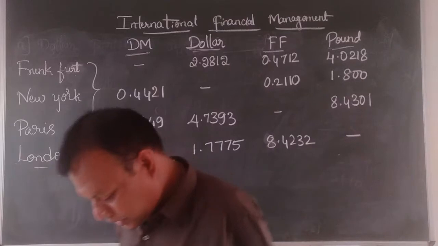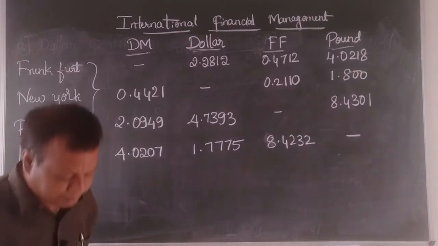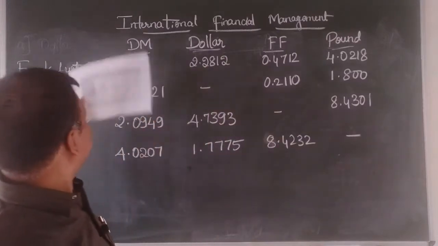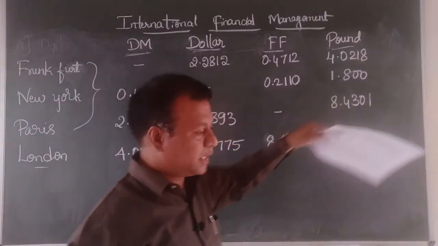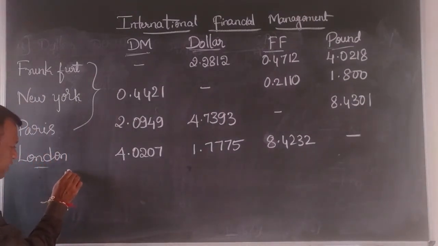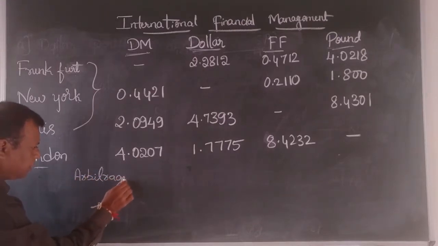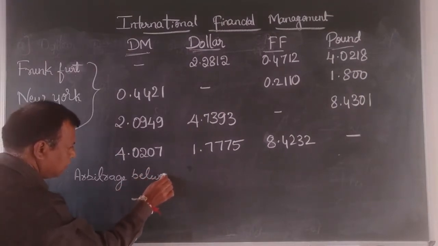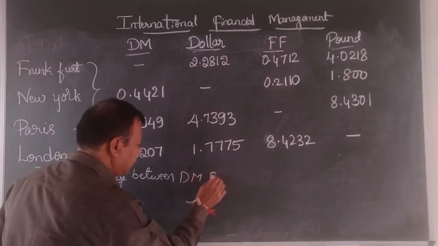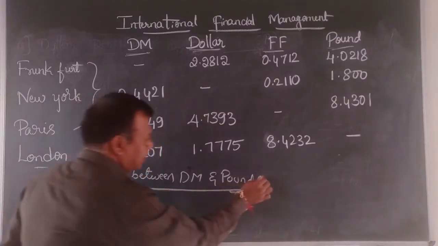When they are given like this, how do we identify whether there is any arbitrage possibility? To make things very simple, because London is an indirect quote and the rest are direct quotes, I take pound first. So let me go this way. First, let me find the arbitrage between DM and pound, Deutschmark and pound. We are calculating this one.